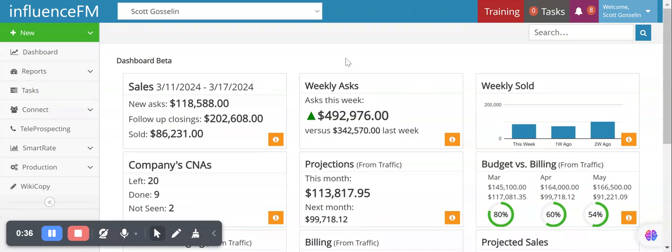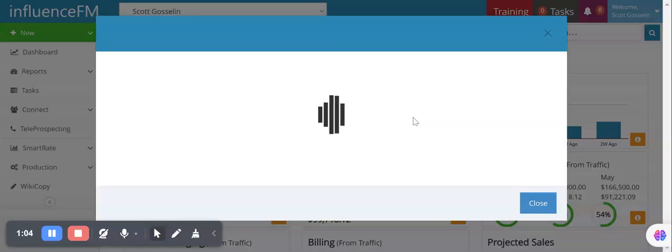Weekly asks, that's the total number of asks that you have across your sales reps for the organization for the week. These are the annualized numbers. No, these are not what the weekly or the monthly total is. This is the total value of the contract. So in this case, at 492,976, what we're looking at is comprised of total annual as well as short-term buys. How do we know that?